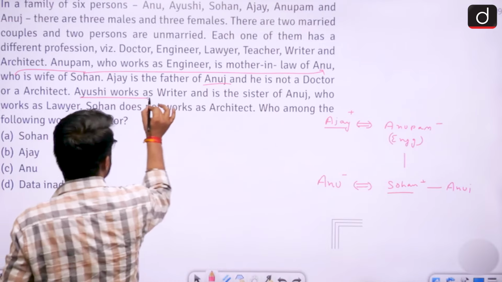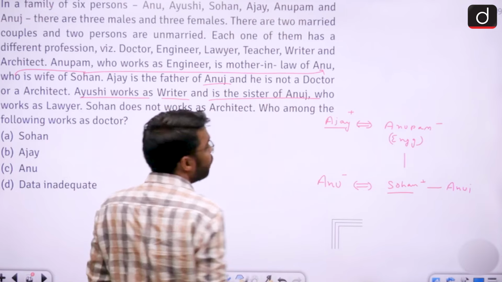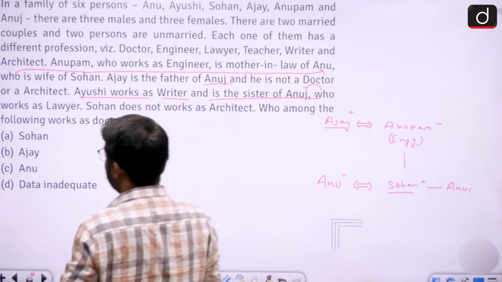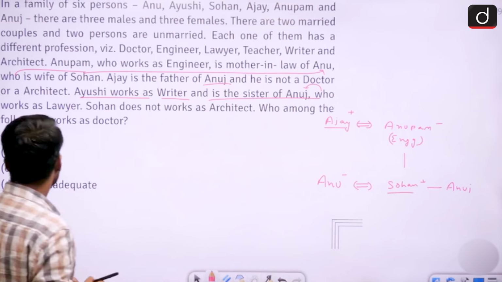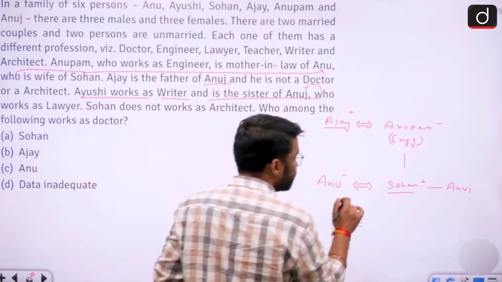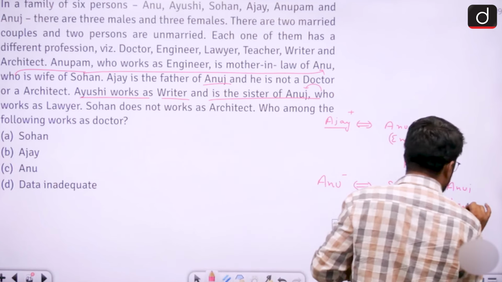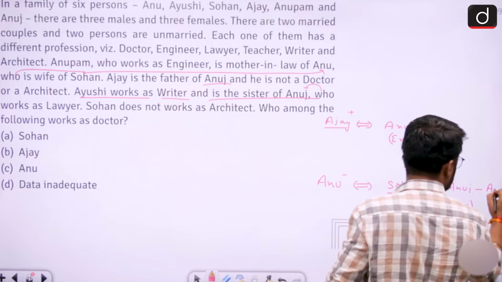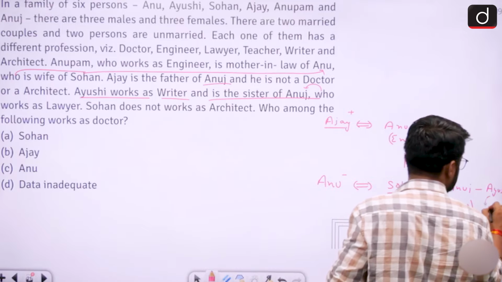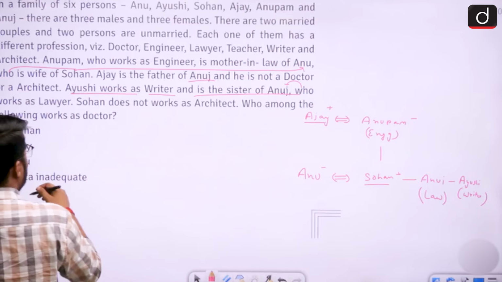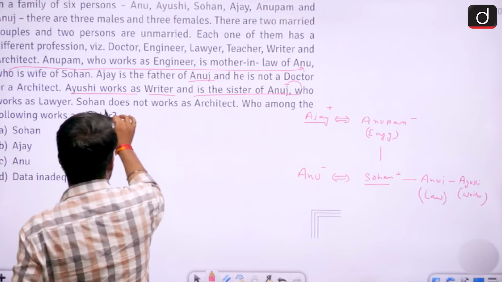Next part it says Ayushi works as a writer and is sister of Anuj, who works as a lawyer. So ये lawyer किसके लिए है? Anuj के लिए. So Anuj is a lawyer. And Ayushi is sister of Anuj and profession of Ayushi is writer. Next part it says Sohan does not work as an architect.